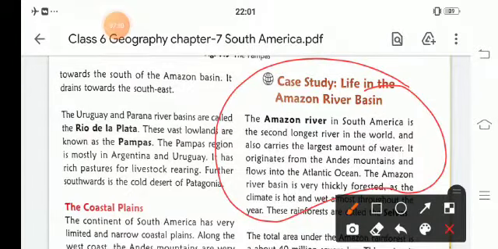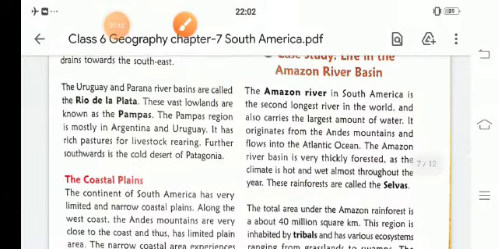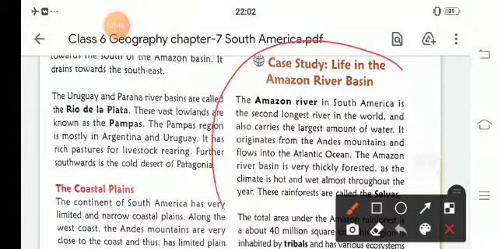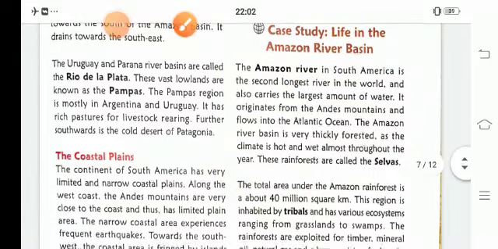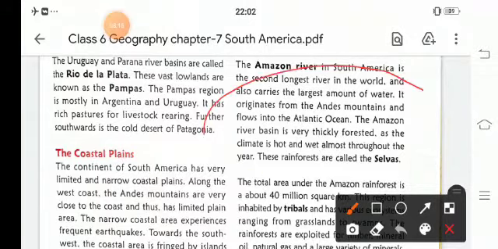It's very important. You have to read this very carefully. It is about the case study of the Amazon river basin. The Amazon river in South America is the second longest river in the world, and it also carries the largest amount of water. It originates from the Andes mountains and flows into the Atlantic Ocean. That means it starts from the Andes mountains and ends in the Atlantic Ocean.